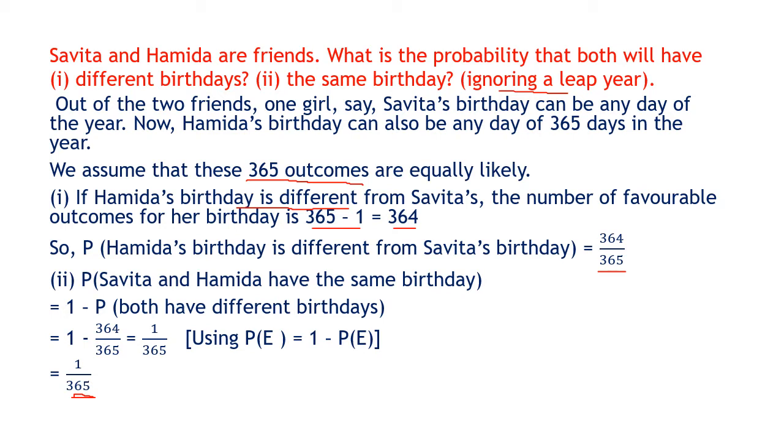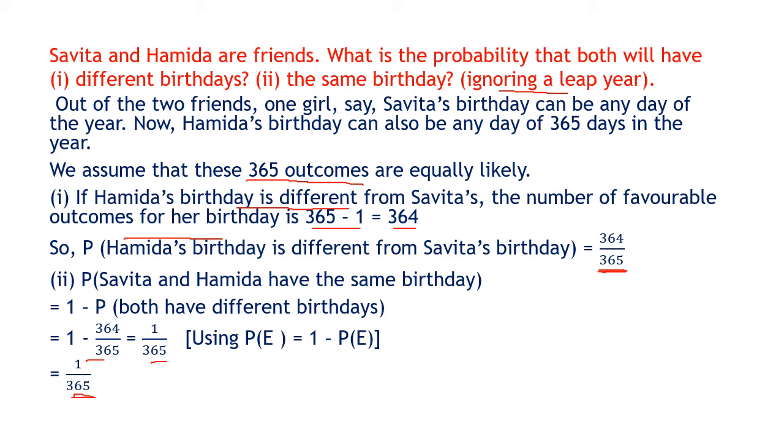But how can we see the other way? Suppose their birthdays are on different days, the probability is 364 upon 365, then the same day means not on a different day. So we find the P prime of Hamida's birthday on the same day. So 1 minus 364 upon 365 will give us 1 upon 365. So there is only 1 upon 365 chance that two friends will have their birthday on the same day. They may have it, but the probability of two friends having the birthday on the same day is 1 upon 365.